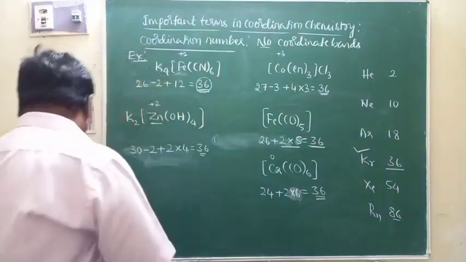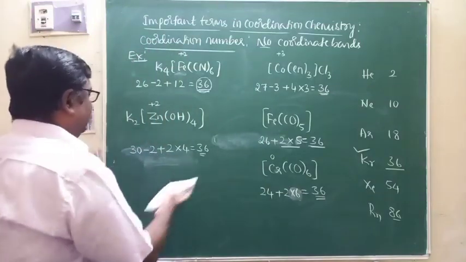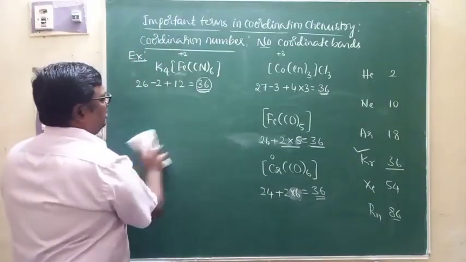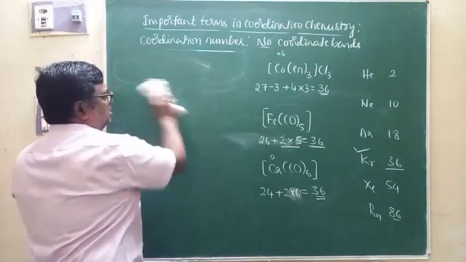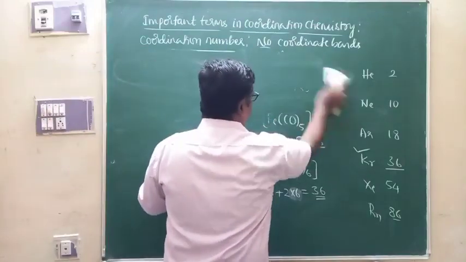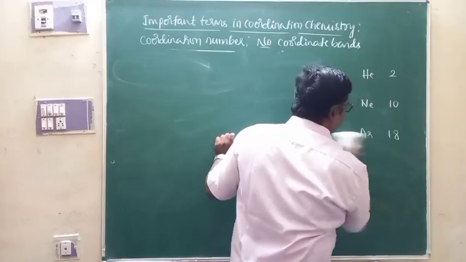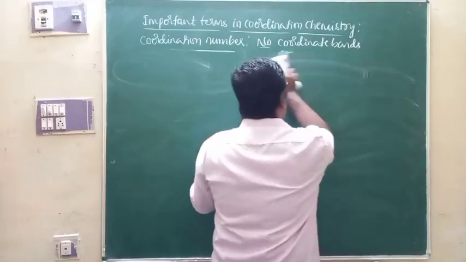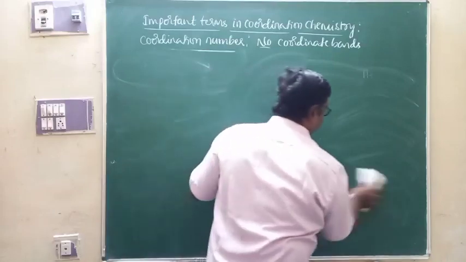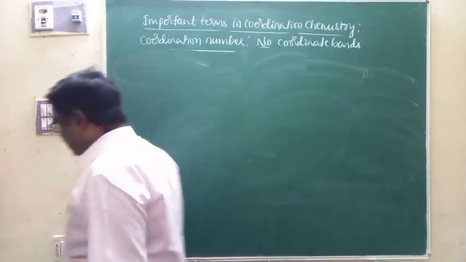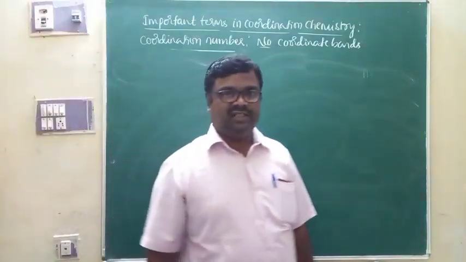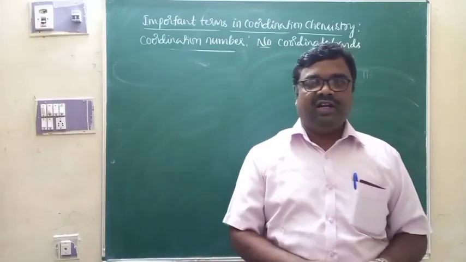That is what we call coordination number. And in most of the complexes, as far as your plus 2 level is concerned, the coordination number will generally be either 4 or 6. In most of the complexes, the coordination number of the central metal ion is either 4 or 6. So this is what we call coordination number.